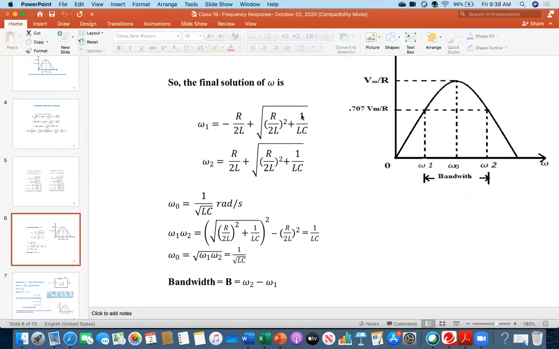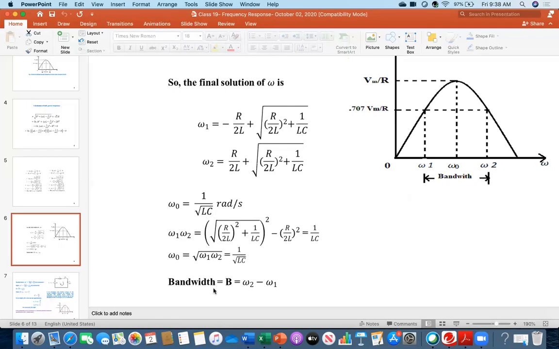Okay, now moving forward from this one. So we got omega 1, omega 2, these 2 points, and we already calculated this point omega naught, which is 1 over root over LC radian per second. And then now I am showing some calculation. If you multiply these two, omega 1 and omega 2, you see, a plus b multiplied by a minus b gives a square minus b square. So that thing I have written. So ultimately you will be getting 1 over LC, and then omega naught is root over omega 1 into omega 2, which is 1 over root over LC. So in that way they are related.